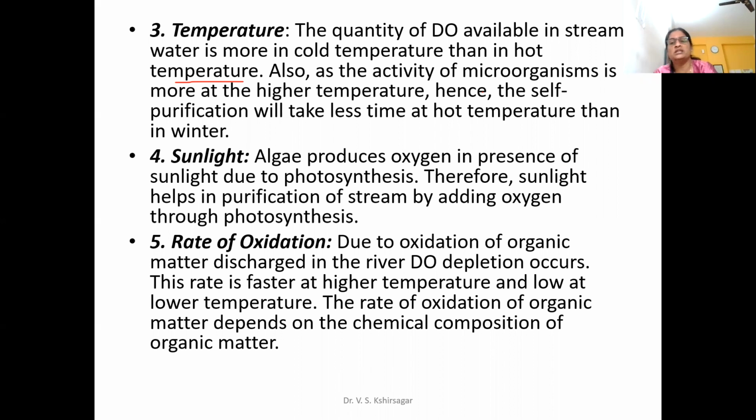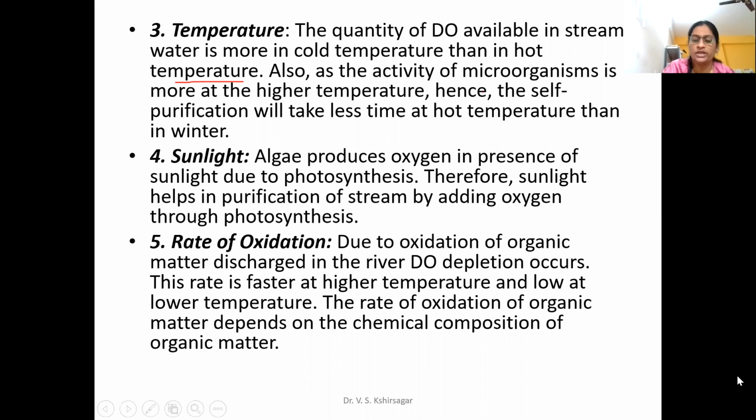But after oxidation there will be a reduction, the release of odorous gases starts, and then that place will be taken by atmospheric oxygen. So the decomposition rate or self-purification also depends upon the rate of oxidation. These are the various factors we have discussed in short, and I hope you understood now in a better manner.